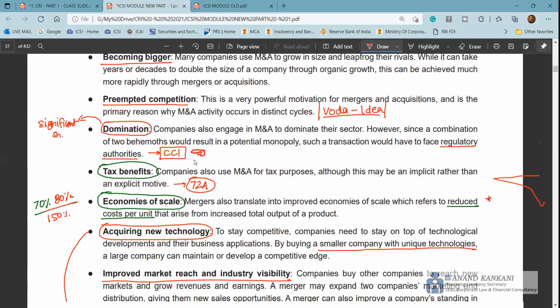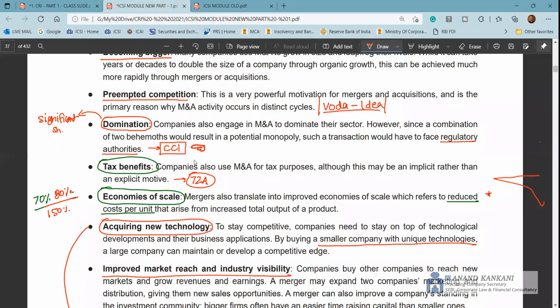Tax benefit, you can also write section 72A. Plus you can also write, if the transaction is defined as amalgamation as per the Income Tax Act, you again get the tax benefit, right? Though we will be discussing it again in the coming lectures, if you remember, the expenses which are incurred by the transferor company, which are not written off, would now be allowed to be set off or written off by the transferee company. It will be treated as if the transferee company has incurred all those expenses. Same goes for the demerger.